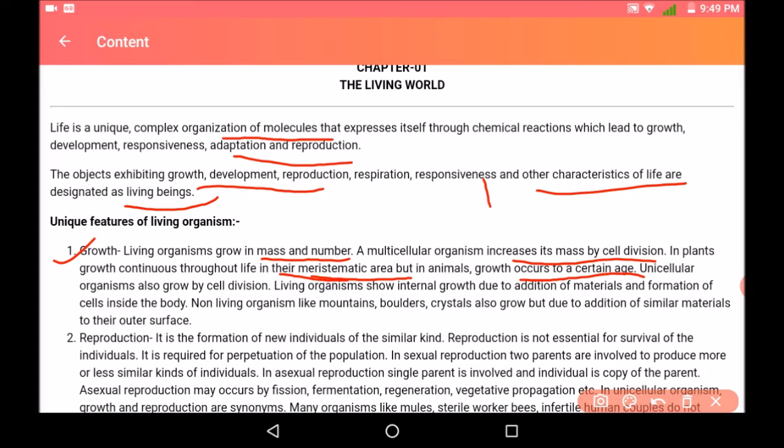Non-living objects like mountains, crystals, etc. also grow, but due to addition of similar materials to their outer surface.